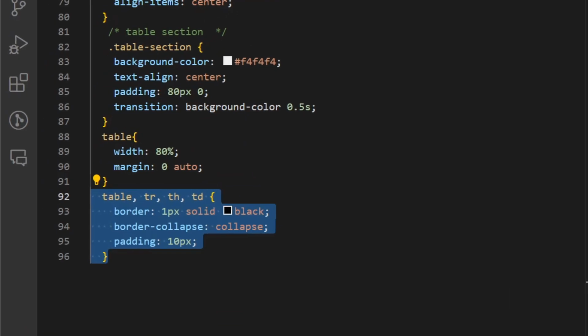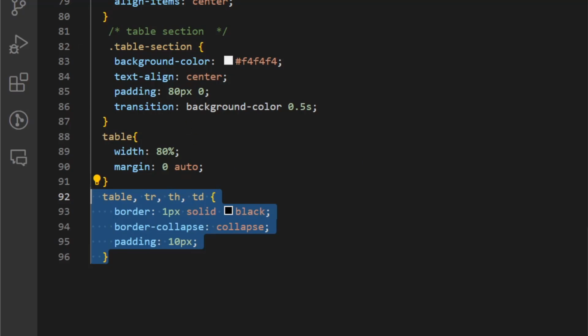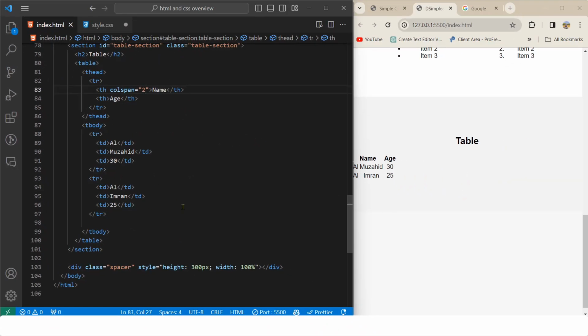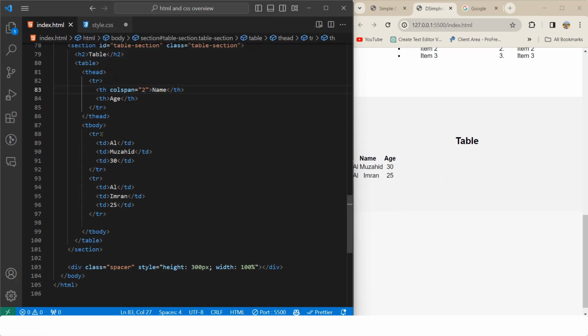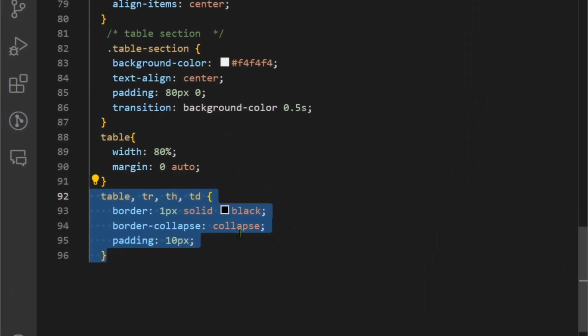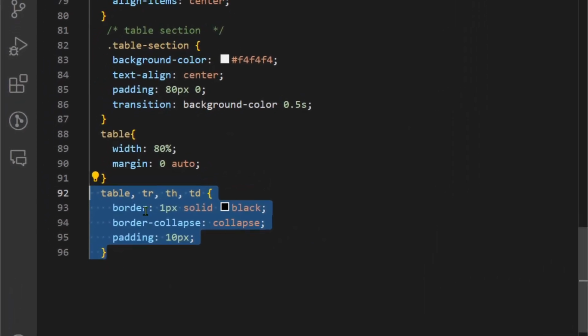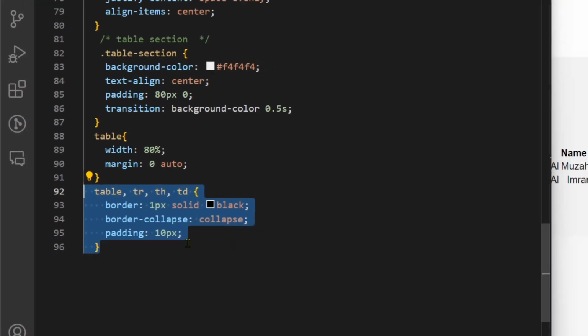And for the border to appear, we are using table, table row, th, and td that we had in our table. I'm targeting everything and creating a border 1 pixel solid black, border collapse, and padding 10 pixel.